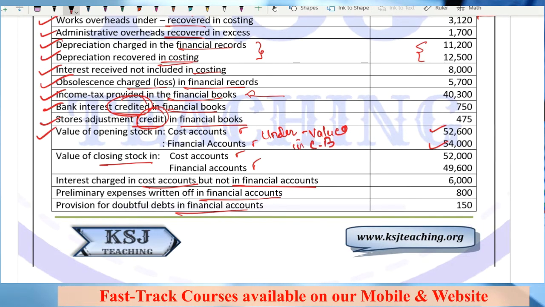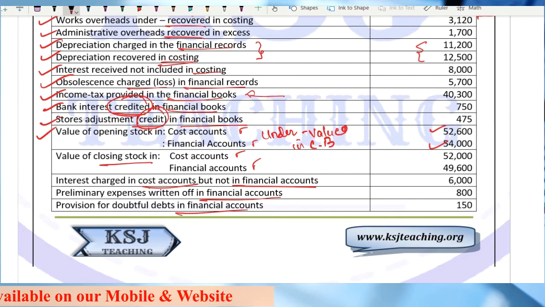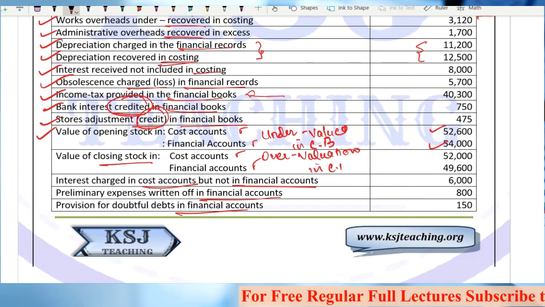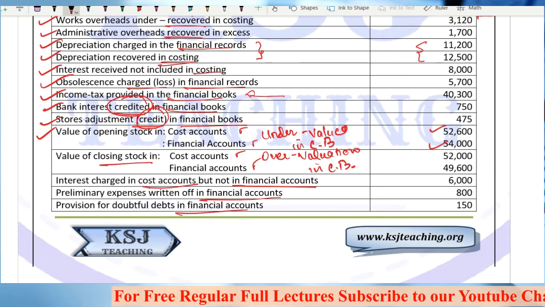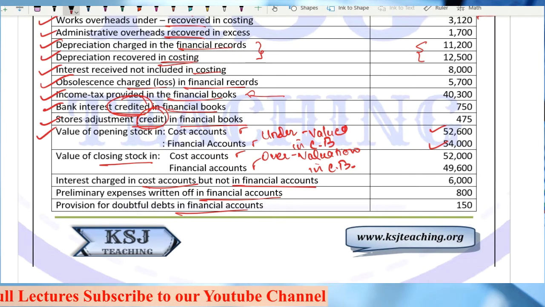And what about the closing stock, sir? The cost account shows a value of 52,000, whereas the financial accounts show a value of 49,600. That means this is an overvaluation in the costing books, right? Interest charged in the cost accounts but not in the financial accounts. Now this is different. Here he is saying interest charged in the cost account.